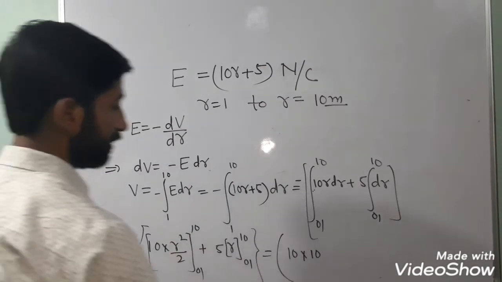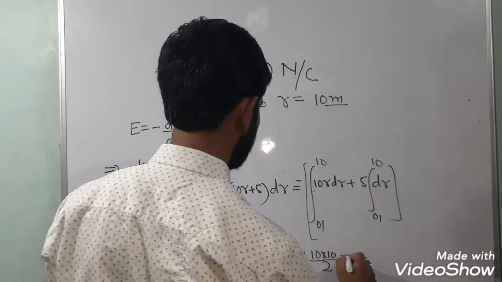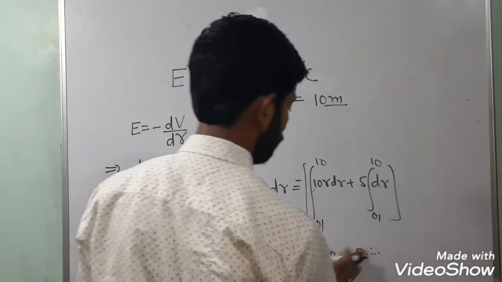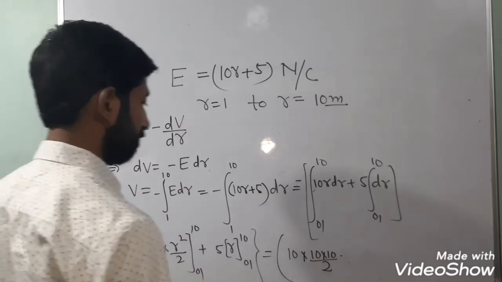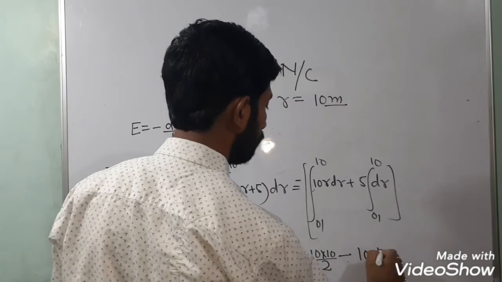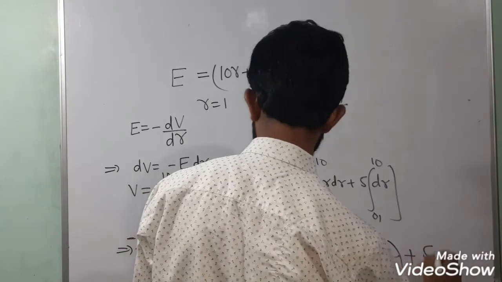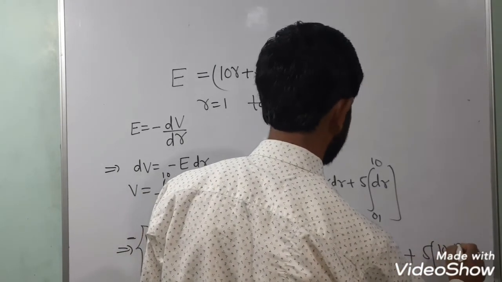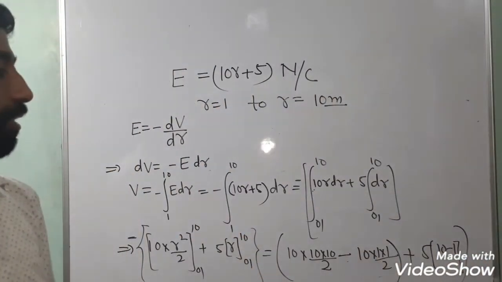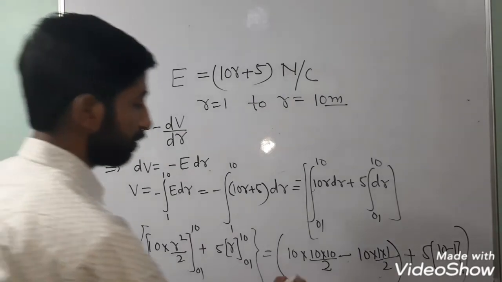Put the maximum value, that is 10 into 10 square upon 2, plus 5 into 10, minus 10 into 1 square upon 2, then minus 5 into 1. It depends on your choice how you do this solution.